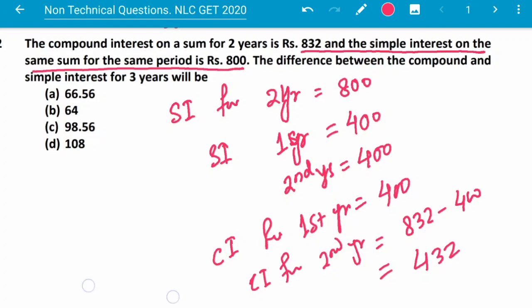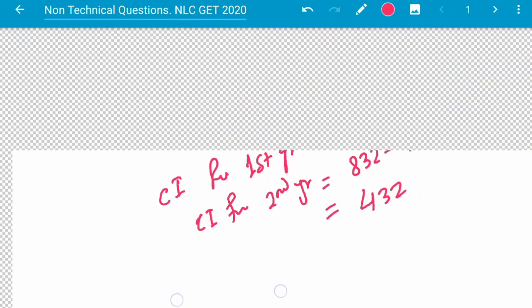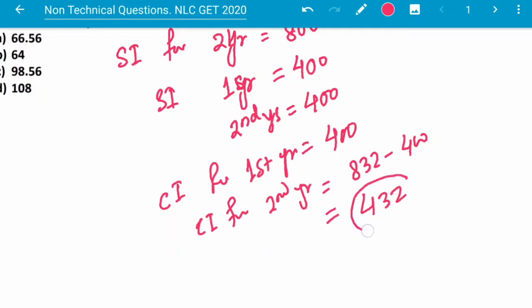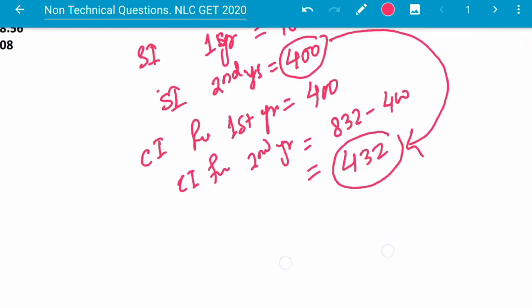So the compound interest is 32 more than the simple interest. So what is this increment? Increment is 32 by 400 into 100. So this is 8% increment in compound interest in comparison to the simple interest.